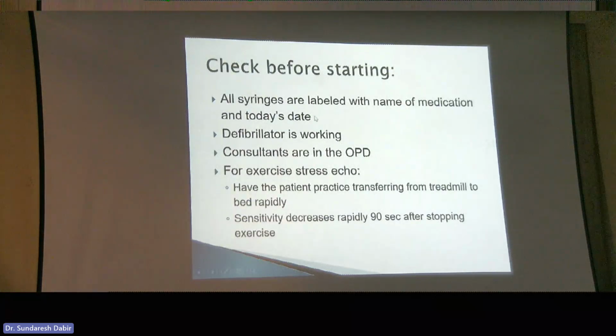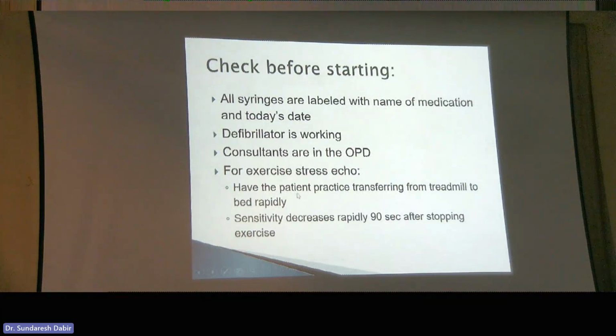You're going to load up dobutamine. You're going to load up atropine. You're going to load up saline. So make sure all the syringes are labeled with the name of the medication or normal saline flush and the date. Make sure your defibrillator and your crash cart is working. Consultants are readily available. In many places, like when I was in the United States, a consultant would come and be present physically, or at least a cardiology fellow would be present physically during a DSE test. Not so much for an exercise test, but definitely for DSEs.